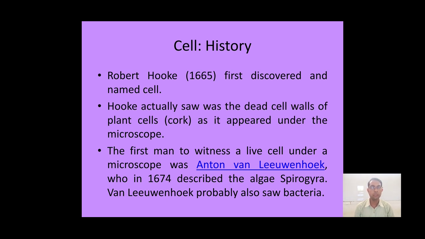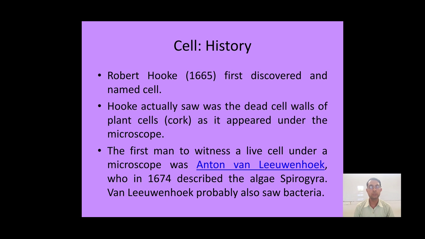But the first man who observed the live cell was Anton von Leeuwenhoek in 1674. He used different types of cells to observe, like Spirogyra and different organisms' cells, and the bacterial cell was also observed by Anton von Leeuwenhoek.